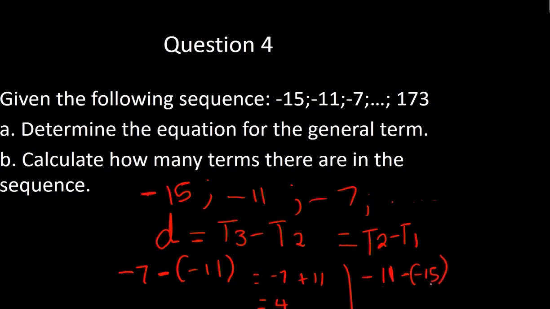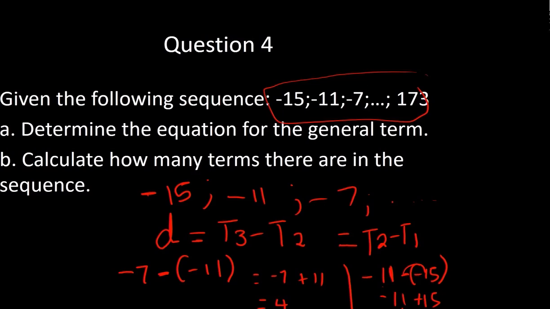So minus 11, minus times a minus is a plus, 15 minus 11 is 4. So we see, okay, we've got a common difference of 4. So therefore it means that this sequence must be linear. All right, so we've got a common difference. We know the sequence is linear.